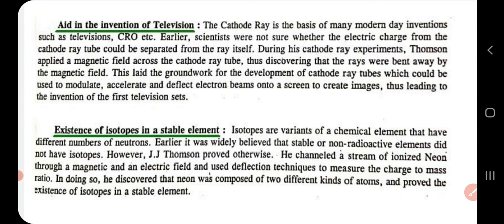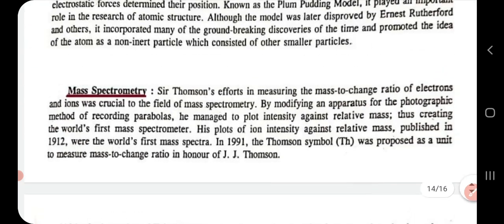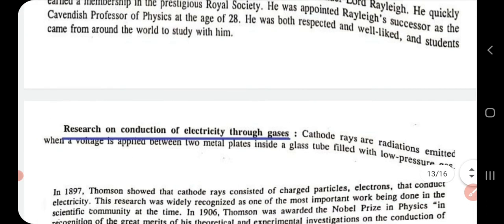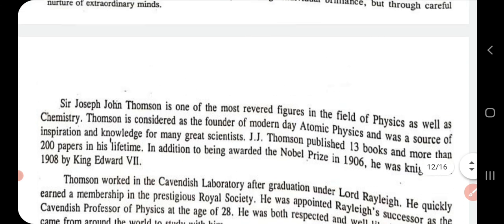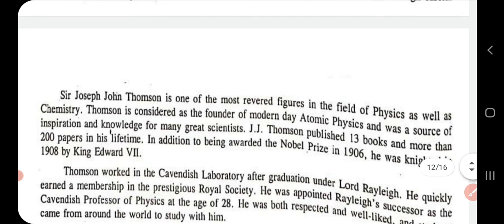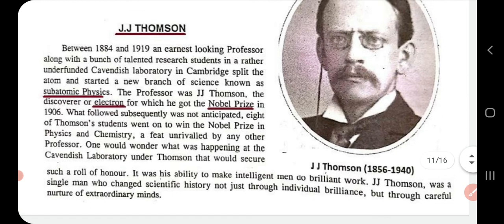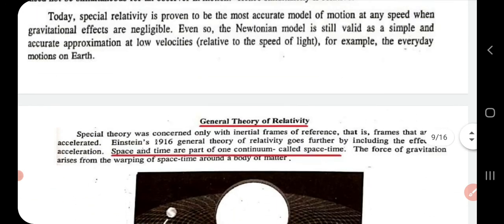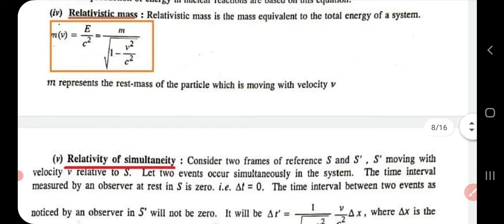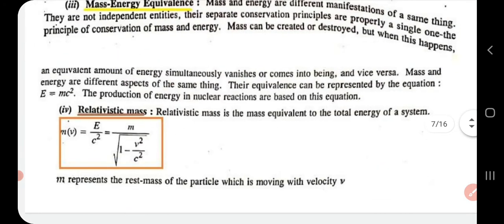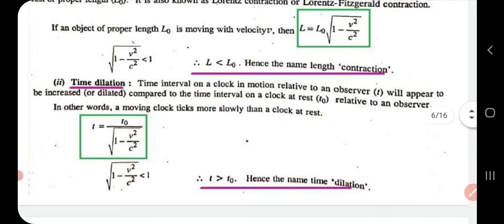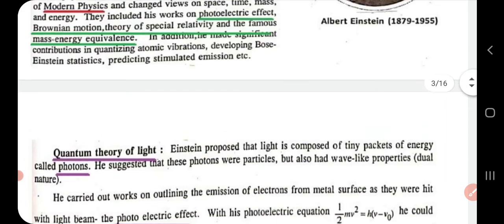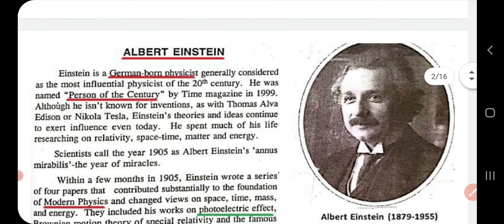One is the existence of isotopes in a stable element, the television, mass spectroscopy, plum pudding model, discovery of electron, then experiments on conduction of electricity through gases, then a brief report on how his education was, then specify all these theories that he has put forward: relativity of simultaneity, relativity mass energy equivalence, time dilation and contraction, special theory of relativity, Brownian motion, then quantum theory of light, then his early life and his honors that he has received.